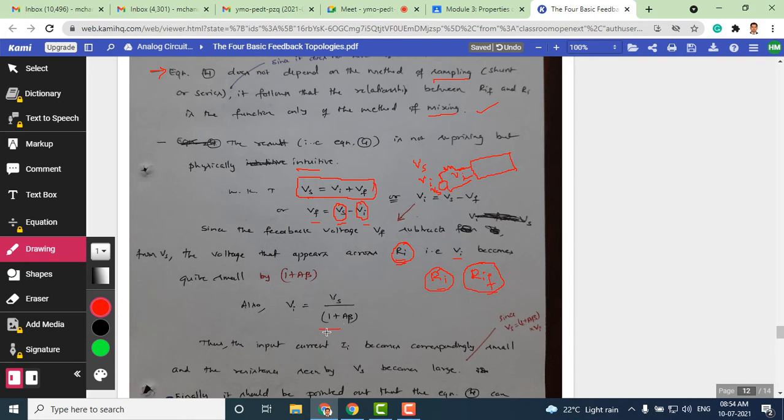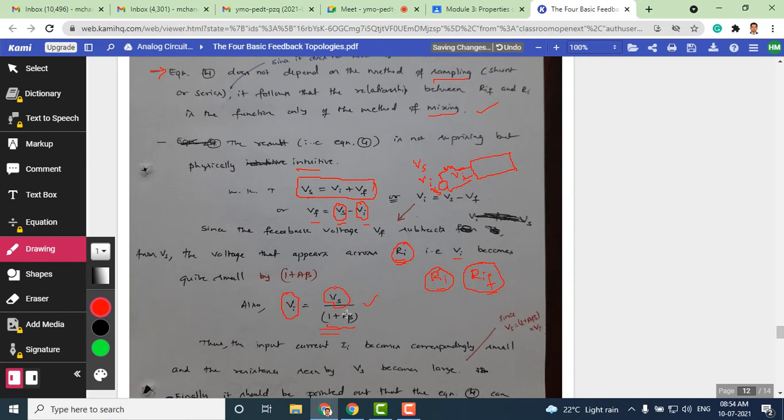Again by the voltage division rule, this equation shows that Vi is less than Vs by the factor of 1 plus A beta. In other words, when we compare Vi and Vs, Vi is lesser. That's what we want to say from this equation.